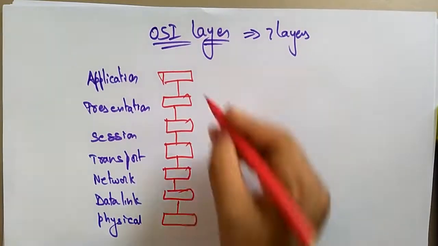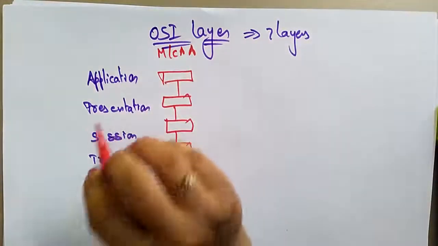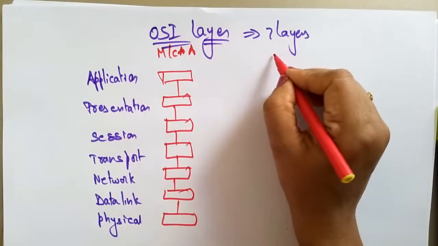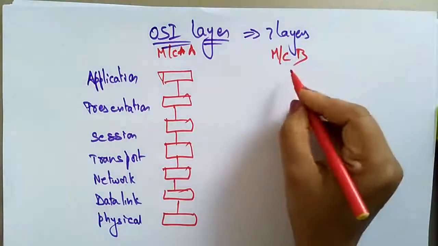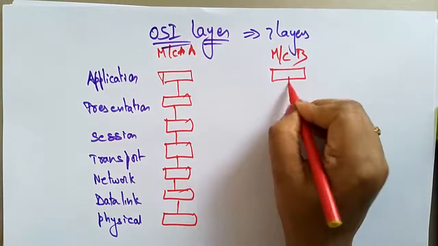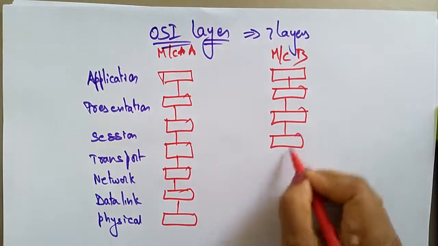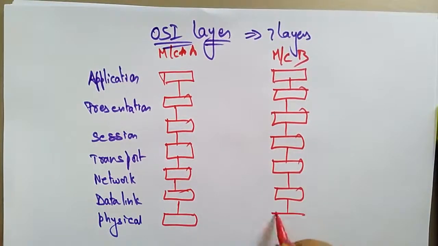Let's take this as machine A. Now here is another machine, let me call it machine B. This machine also has the 7 layers, because whenever the communication is established, these 7 layers perform operations to transfer the data.